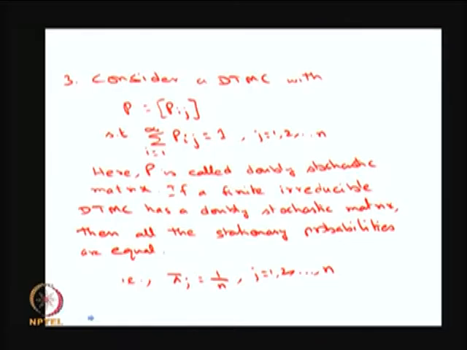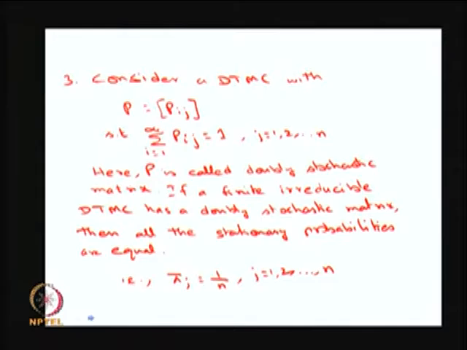Now, if you compute the stationary probabilities for a doubly stochastic matrix situation, then pi is equal to pi P, solved with the summation of pi a equal to 1. Since the matrix is going to be doubly stochastic, that means its column sums are going to be 1. Therefore, the simplification boils down to the state probabilities being 1 divided by n. I am not going to give the derivation for that, that can be worked out.